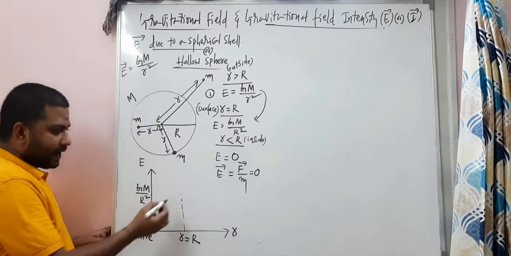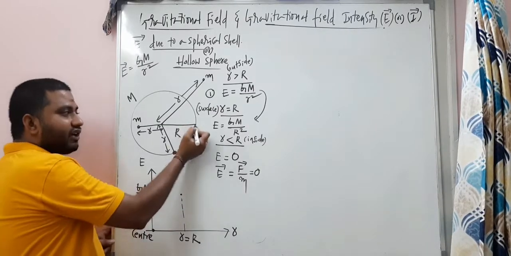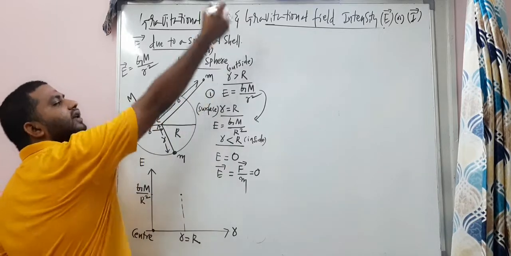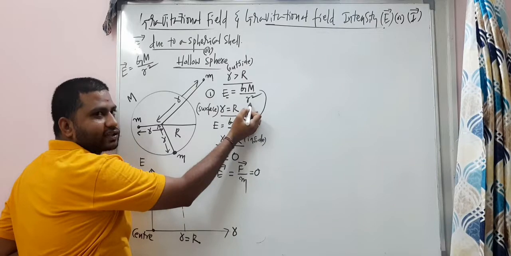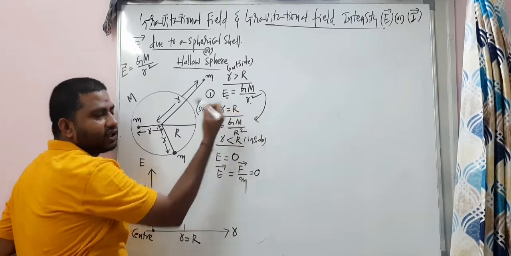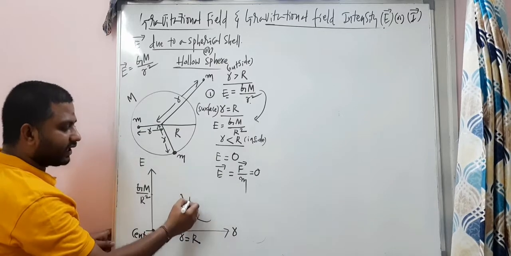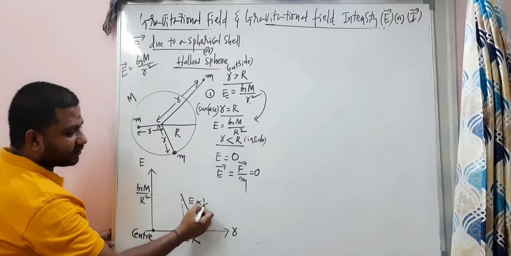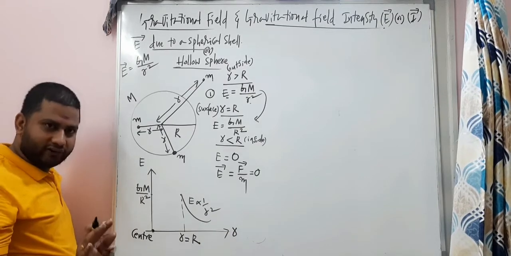And here the graph line we have got. And from the surface to the outside, your E value is inversely proportional to R square. The graph will be like an inversely proportional graph. Very important graph, my dear students.